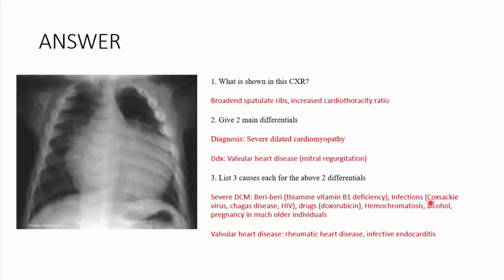You could have infections such as Kawasaki's, Chagas disease, which is due to Trypanosoma cruzi. You could have HIV infections. You could have some drugs such as doxorubicin, which is famous for causing dilated cardiomyopathies. You could have hemochromatosis, where there is an excessive iron deposition in the myocardium. You could have alcohol, which is not so common in children, but in an adult it could be very common. And then, of course, pregnancy, which is also not so common in children, but much more common in adults. And then if it's a valvular heart disease, it could be rheumatic heart disease or indeed infective endocarditis.